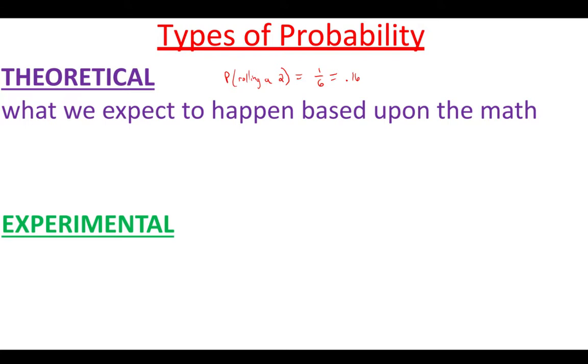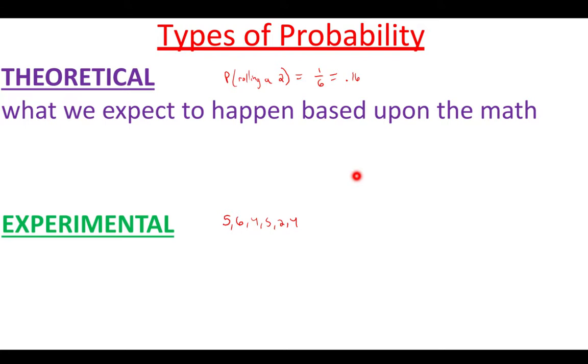Now, if I were to actually roll a dice, next is going to be experimental probability. So if I actually roll it, I get a 5. Then I get a 6. Then I get a 4. I get another 5. Oh, there I got a 2. So let's go ahead and roll it 6 times, and I got a 4. Turns out in my experiment, I actually ended up with the same 1 out of 6 as well.